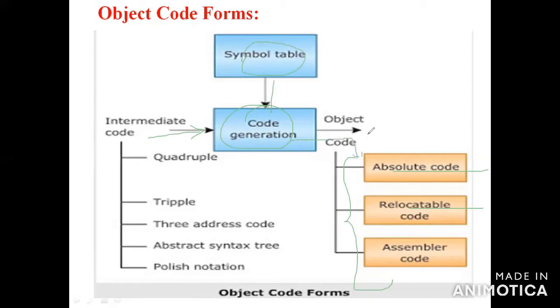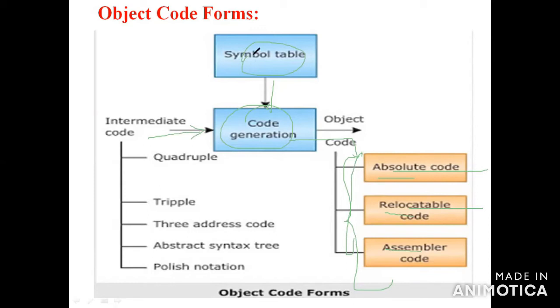So in object code form we have 3 types: absolute machine code, relocatable code, and assembler code. This is one diagram representing the object code form in the machine code generation phase. You have to write these 3 things. This is an important diagram, and you have to draw it.